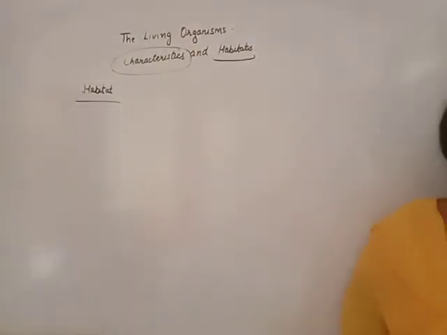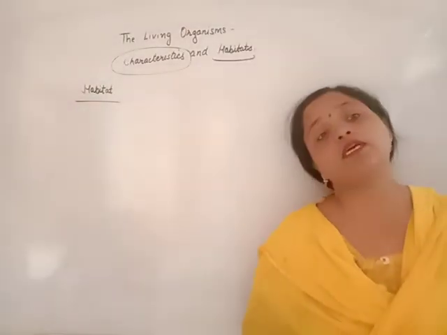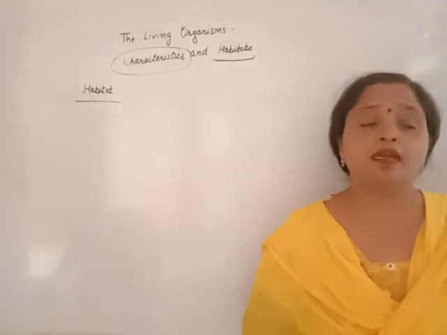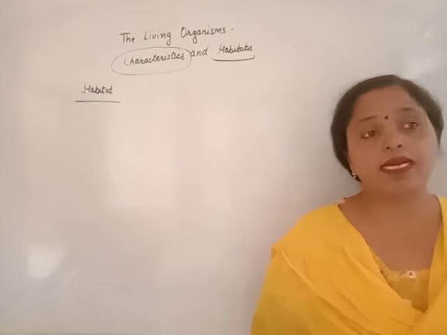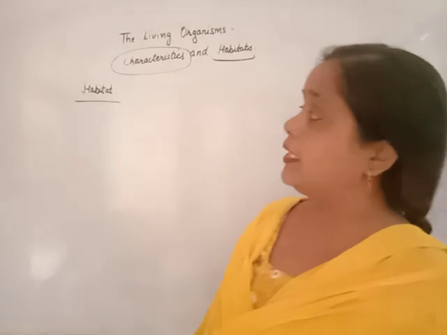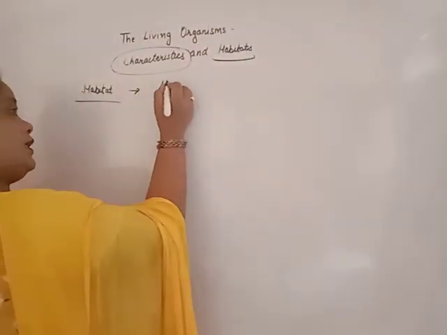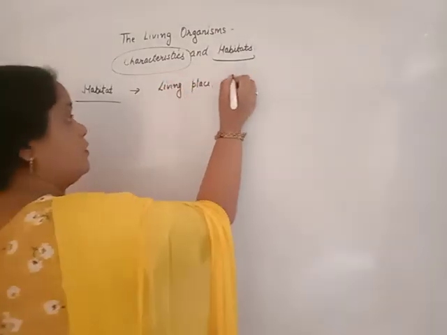Our habitat is the land, because we are living on the land. Some organisms live in water. Some organisms live in air. According to their living place, organisms are classified, and the living place of those organisms is known as habitat. Habitat means the living place of an organism.